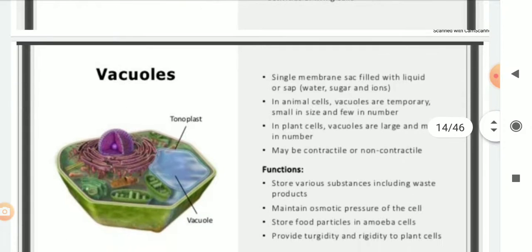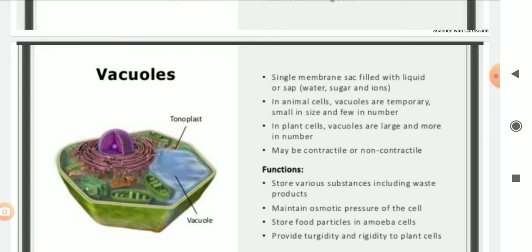Next is vacuoles. Single membrane sac filled with liquid or sap. Sap means water, sugar or ions. In animal cell, vacuoles are temporary, small in size and few in number. In plant cell, vacuoles are large and more in number. They may be contractile or non-contractile. Contractile means they will contract or sometimes they will not contract.